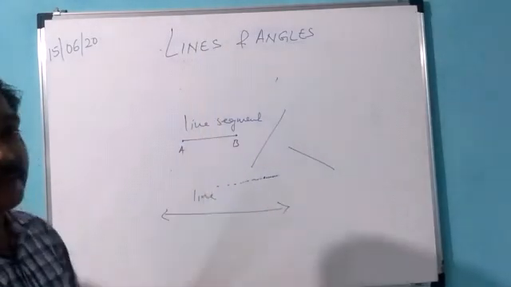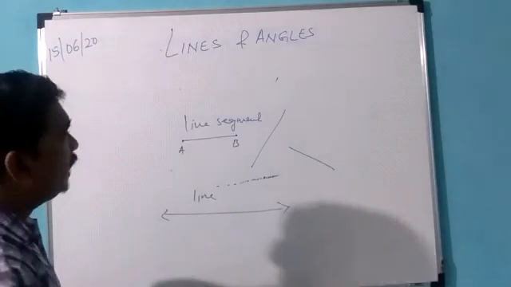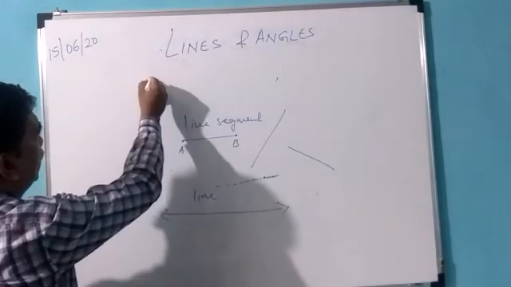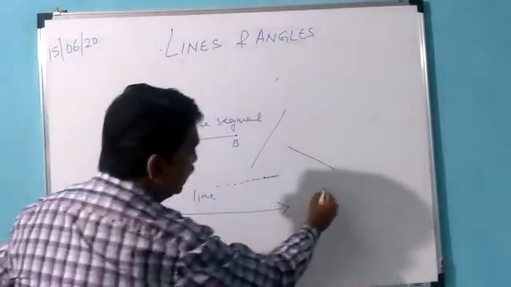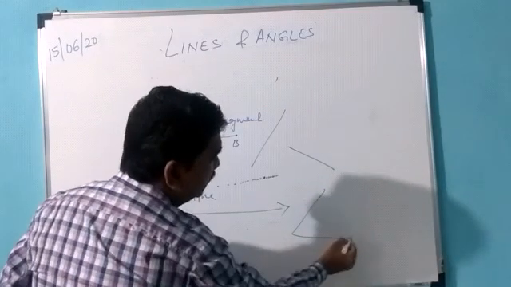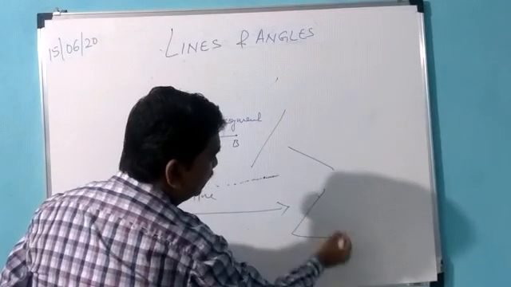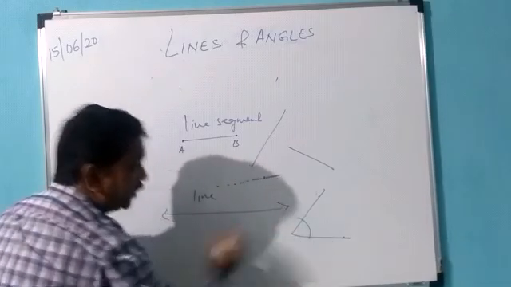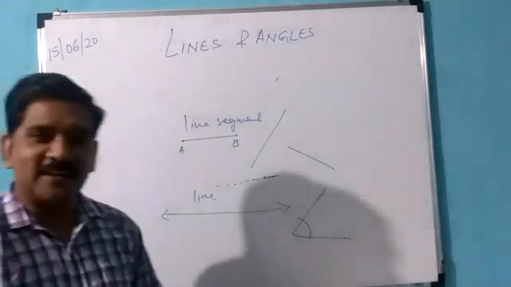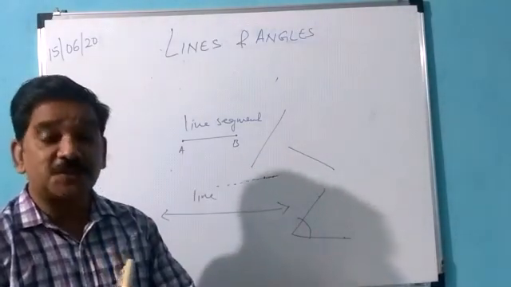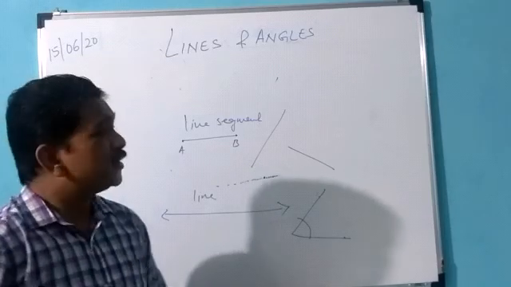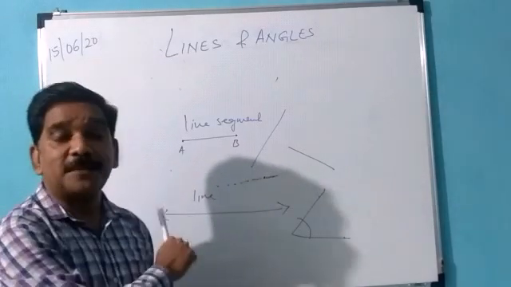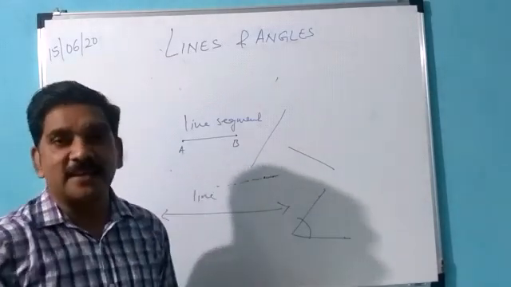Now what do you mean by angles? Let us take two line segments or lines. If I join them together like this, this is one line segment, this is another line segment. If I join them together, the common point where it meets, that is called an angle. Correct? So my dear students, this was a small introduction about the chapter lines and angles.